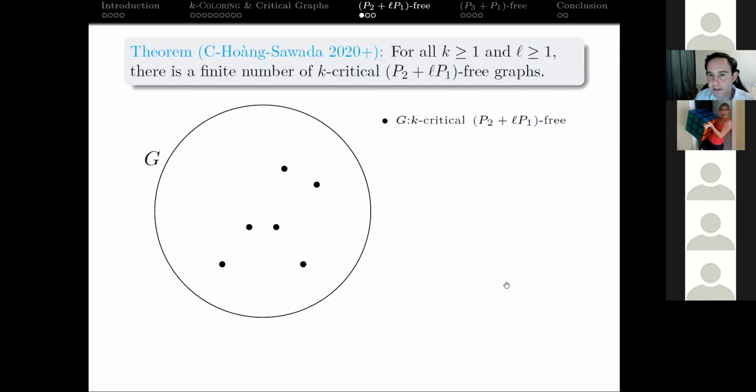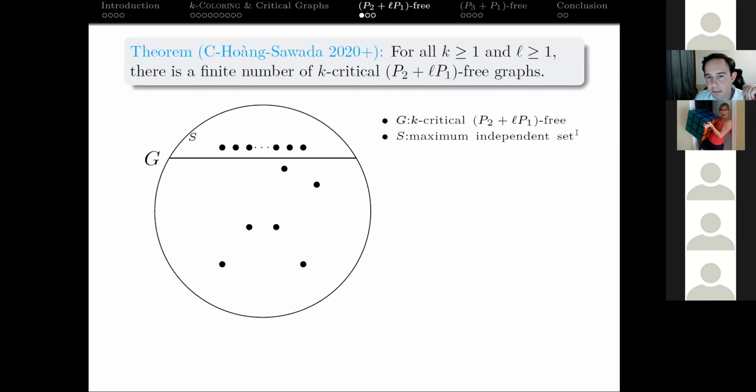So the proof is inductive. It's easy to show for small values because the only 3 critical graphs are odd cycles. And when we forbid this graph, we get a finite number. Very easy to show that. So we prove this by induction, and the inductive step is proved like this. We take a graph G that's a K critical P2 plus LP1 free graph for some fixed L.